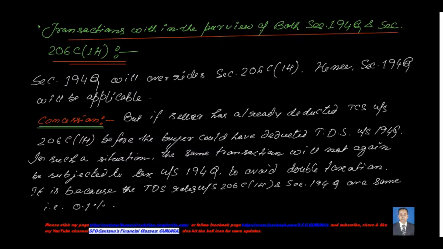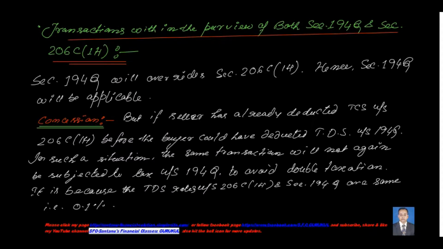But in the starting period, it may so happen that you get the bill of May or June in July where the seller has already charged TCS. Now you are in a dilemma whether you have to deduct TDS or pay the TCS that the seller is asking for.